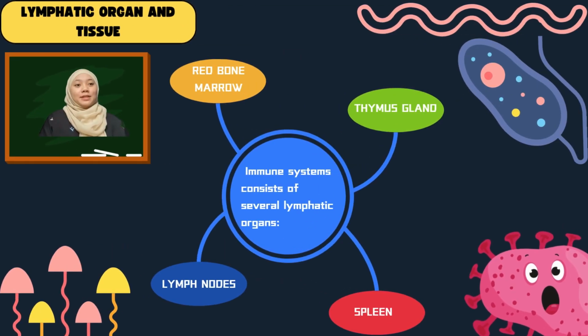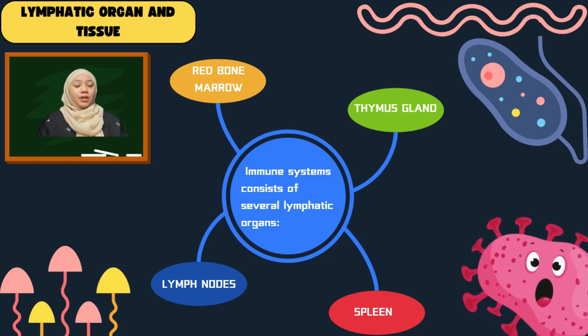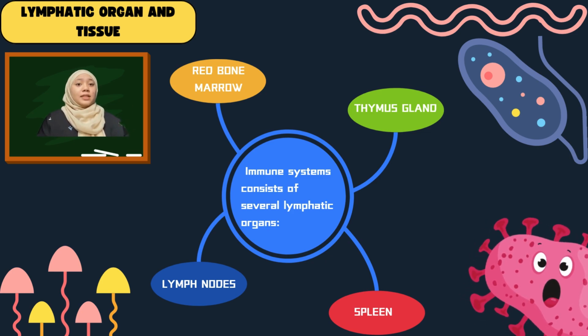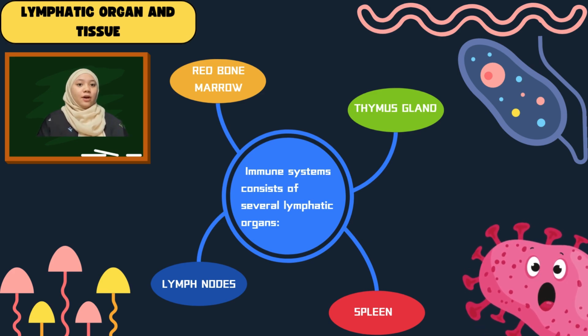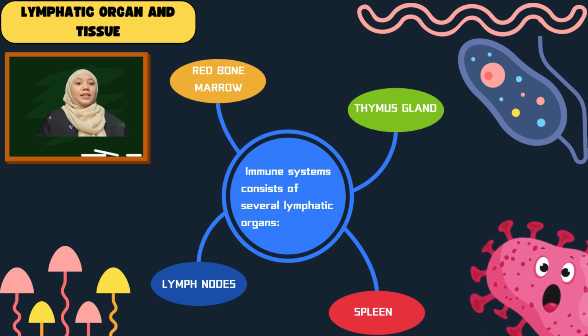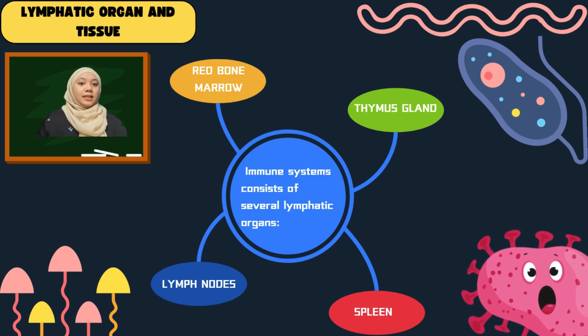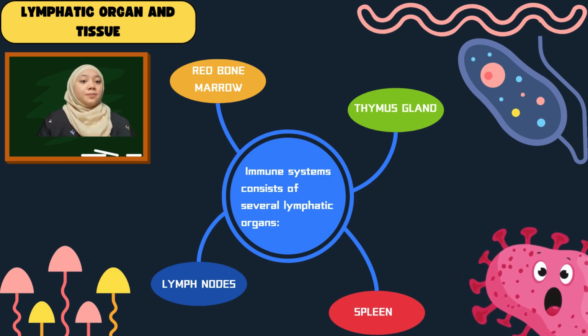Hi everyone, my name is Nurul Diani Ayuni binti Khairul Anwar, and I will continue to teach you about the lymphatic organs and tissues. Let's get started. First, the immune system relies on several lymphatic organs such as the red bone marrow, lymph node, thymus gland, and spleen. Each organ has a specific role in defending our body against harmful invaders like bacteria and viruses. Let's explore this one by one.